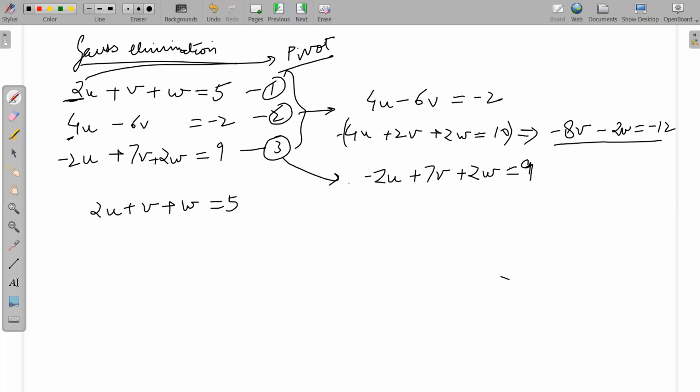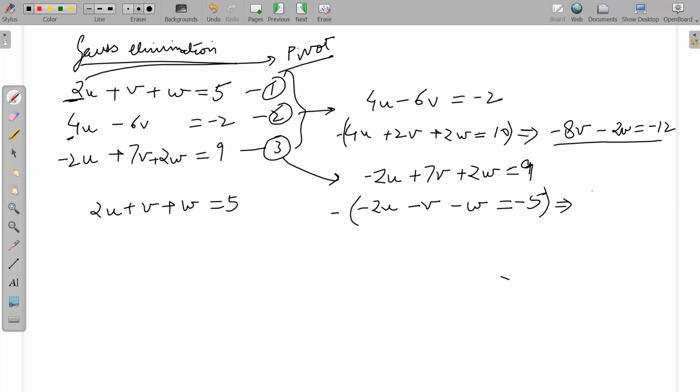And what is your pivot? Pivot is 2. So you'll divide minus 2 by 2. You'll get minus 1. So you multiply the first equation by minus 1. Minus 2u minus v minus w is equal to minus 5. And then you'll subtract this. What do you get?